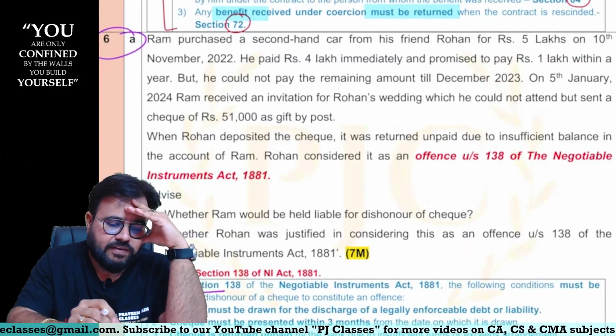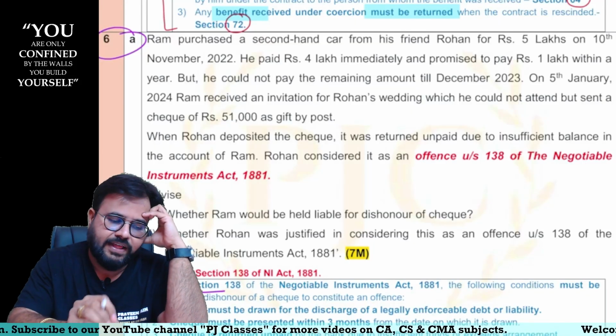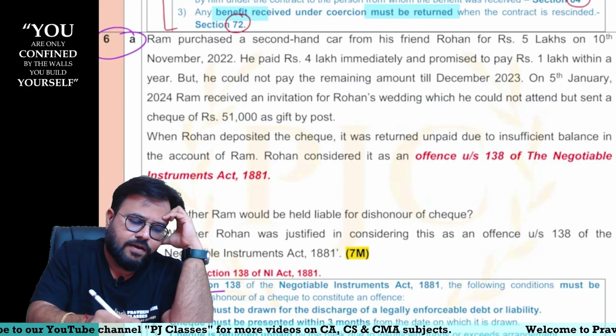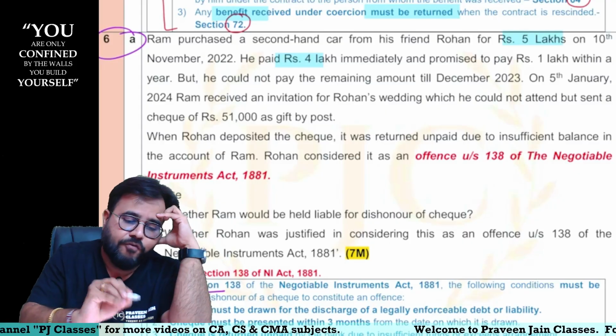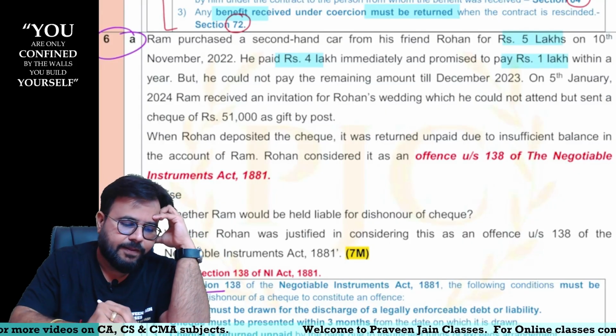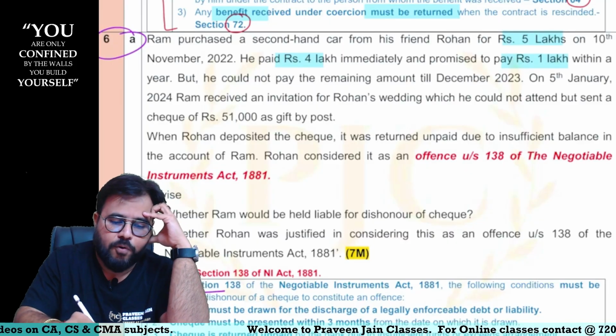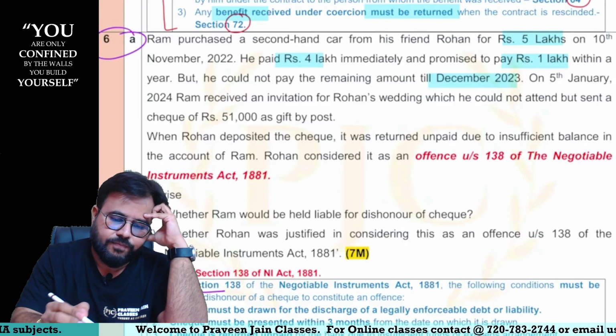Ram purchased a second-hand car from his friend for rupees 5 lakhs on 10th November. Sorry, 7 lakhs, no, 5 lakhs the car is purchased, sir. He paid 4 lakhs immediately and in future he will pay 1 lakh. But he could not pay the remaining amount till December 2023, sir.